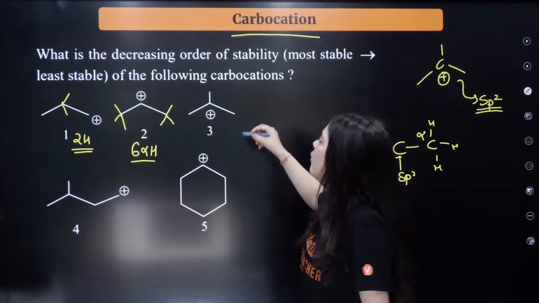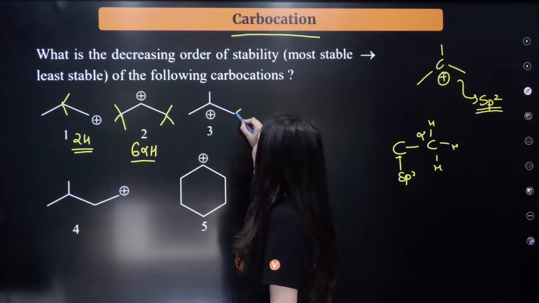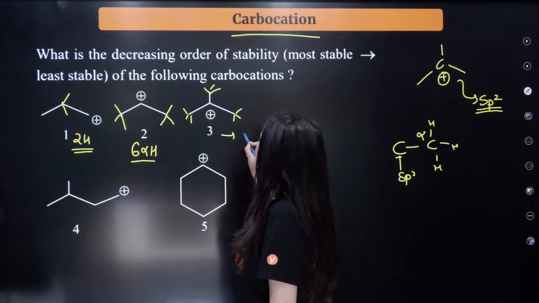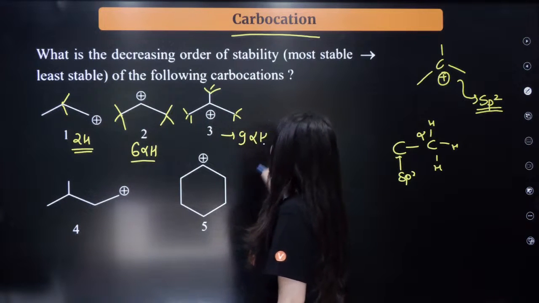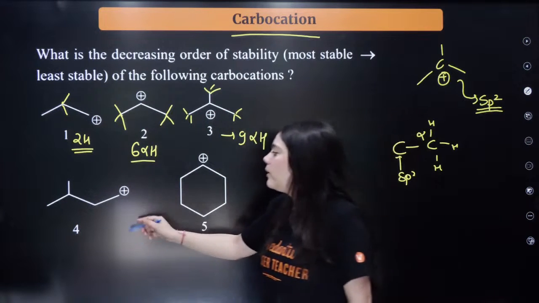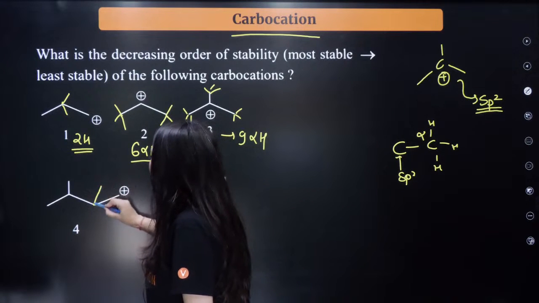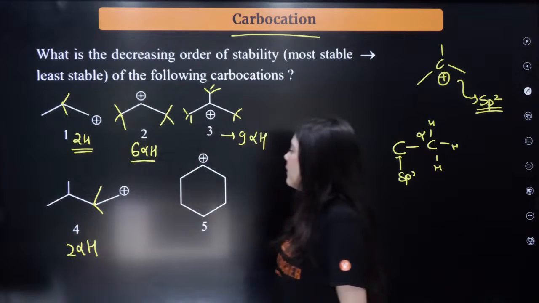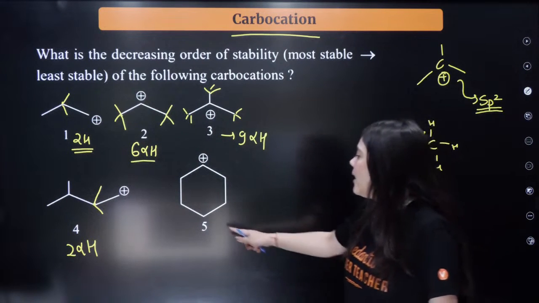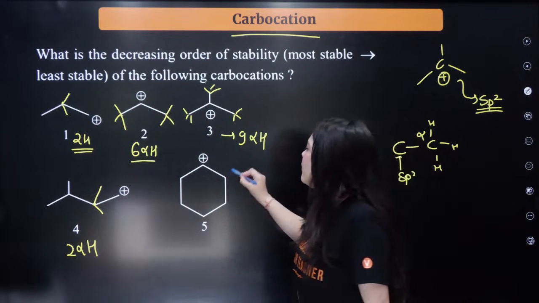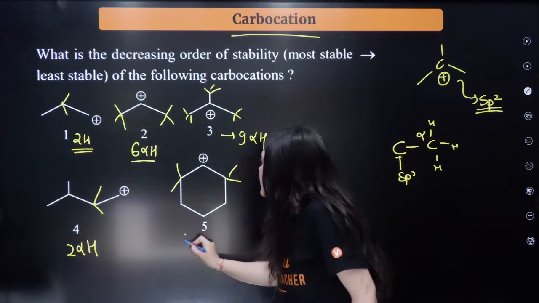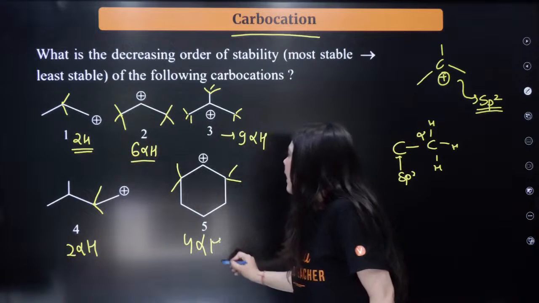Similarly, the third has 1, 2, 3, 4, 5, 6, 7, 8, 9, so 9 alpha hydrogens. In the fourth, just 2 alpha hydrogens once again. Here, 1, 2, 3, 4, so this has 4 alpha hydrogens.